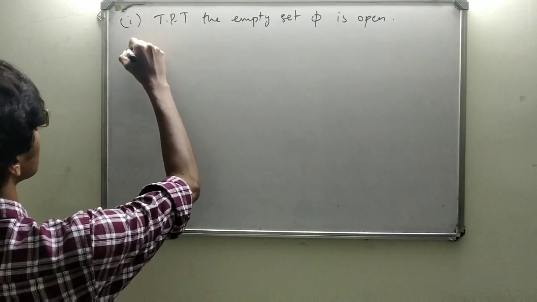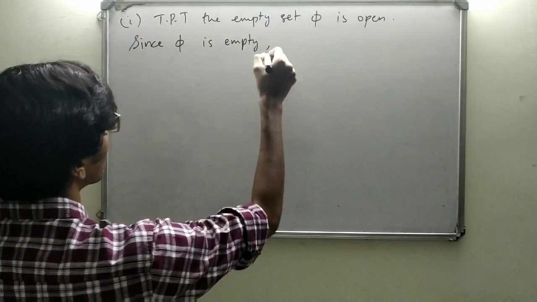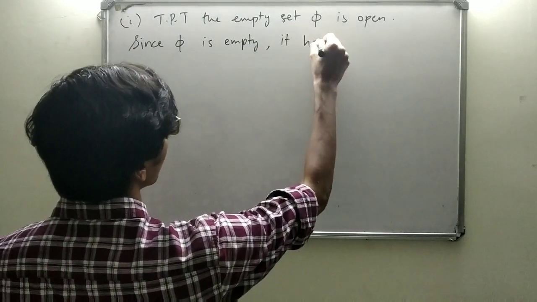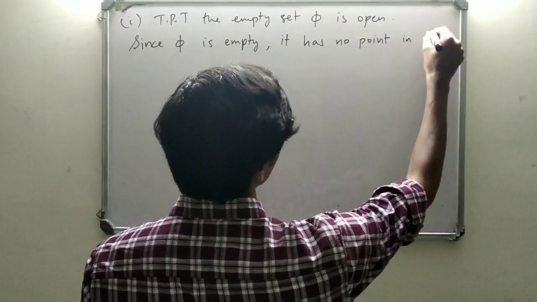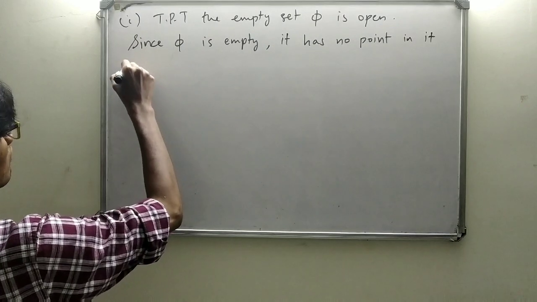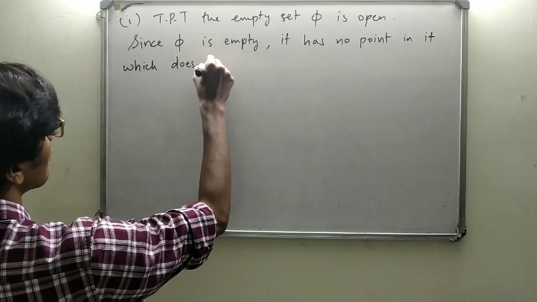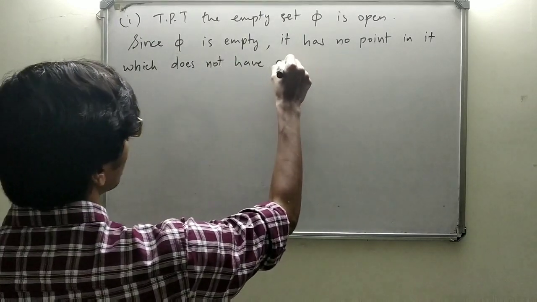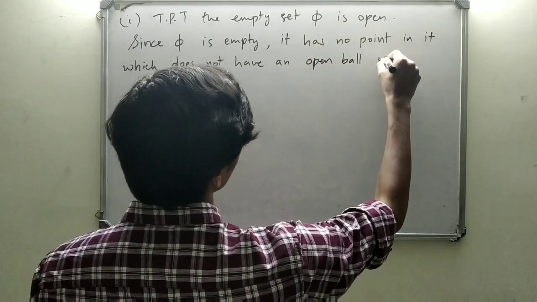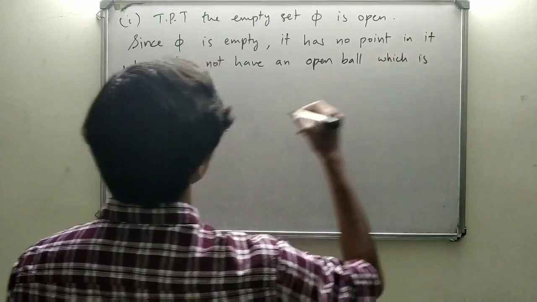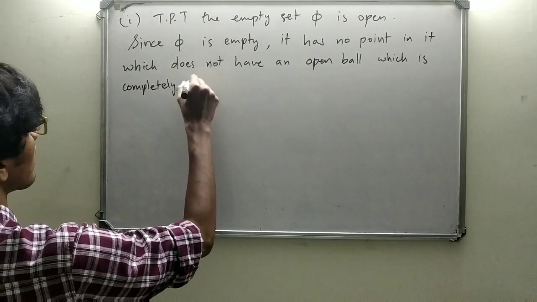Now, since phi is empty, it has no point in it, which does not have an open ball which is completely contained in phi.